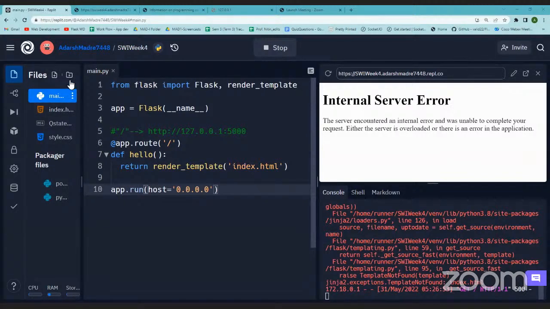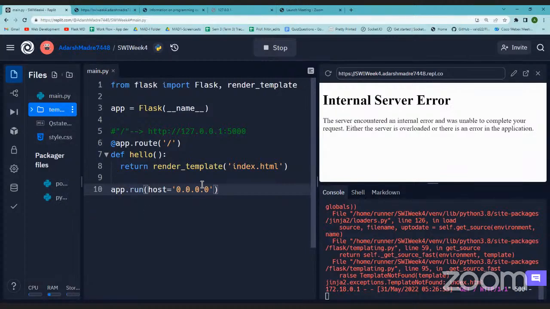So just let me create a folder here. Okay, so it's templates. All right, now what should this templates folder contain? It should contain all the templates or HTML files that we want our application to use. So I'll just put this template there. Now what will Flask do? Whenever I go to this URL and this function is run, it will look for index.html, not in the root directory, but in the templates folder.